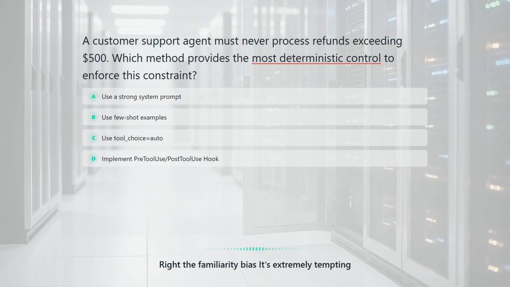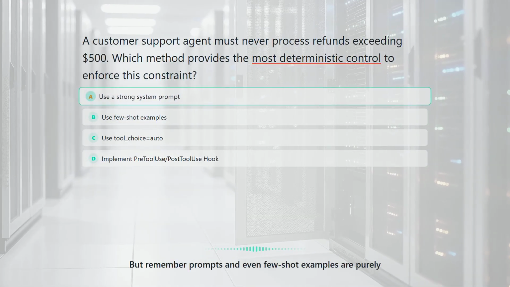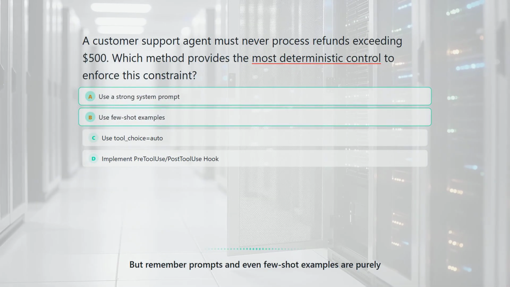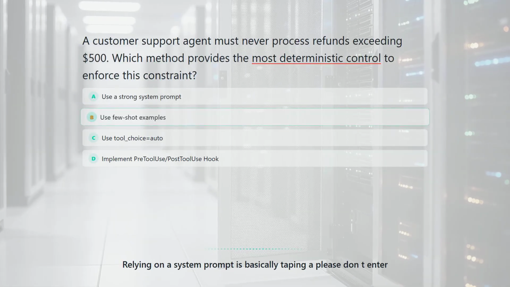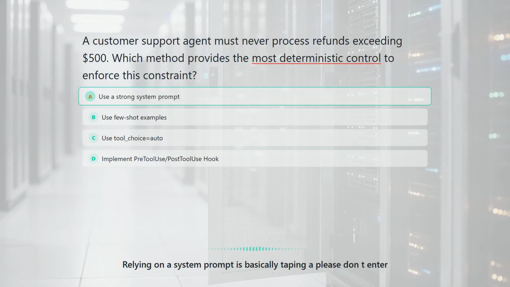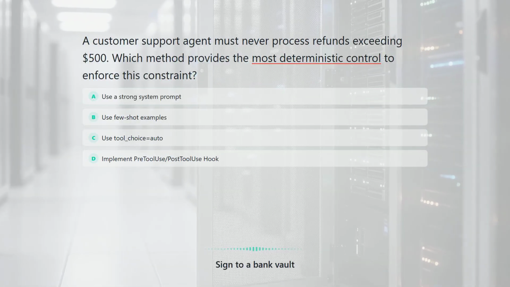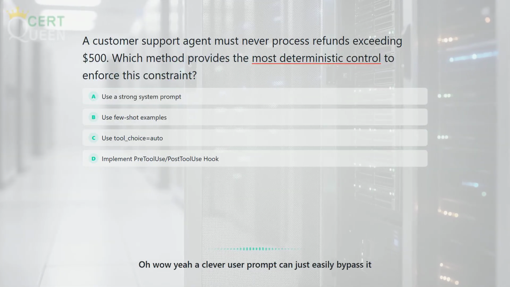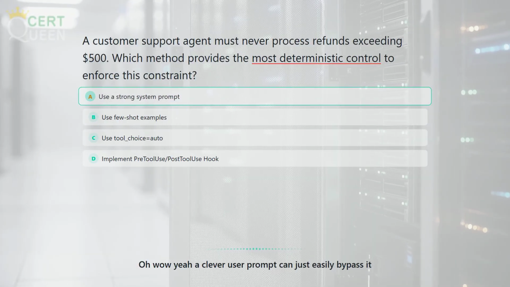Right, the familiarity bias. It's extremely tempting. But remember, prompts and even few-shot examples are purely probabilistic. Relying on a system prompt is basically like taping a "please don't enter" sign to a bank vault. Oh, wow. Yeah, a clever user prompt can just easily bypass it.